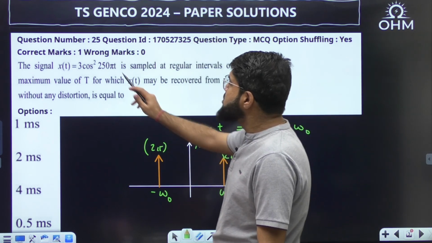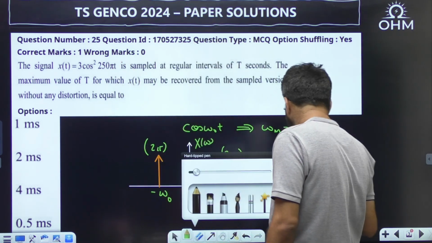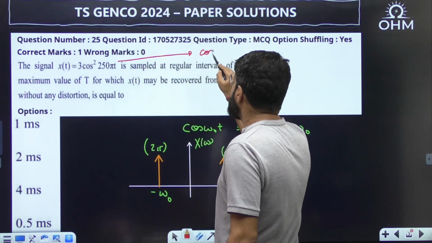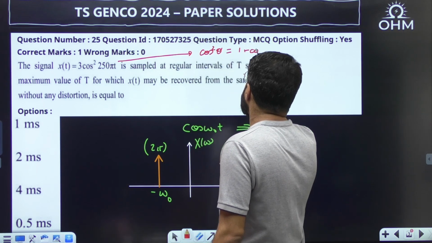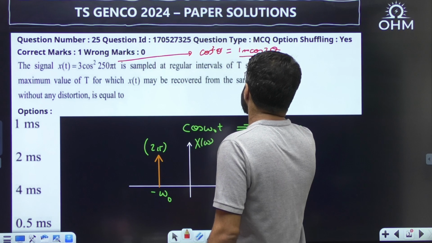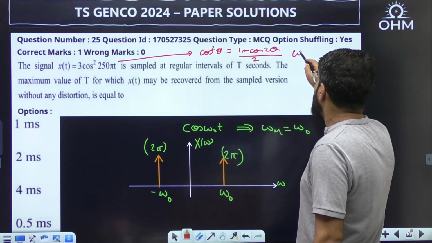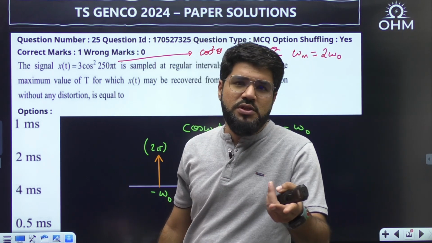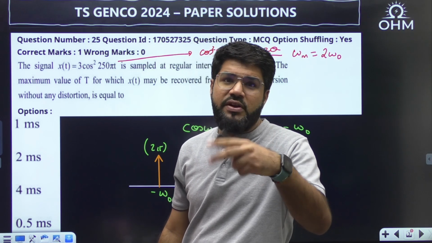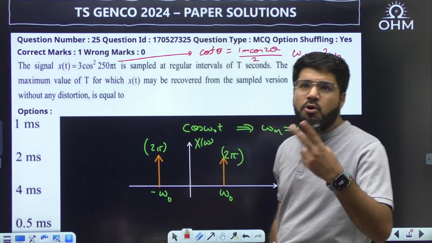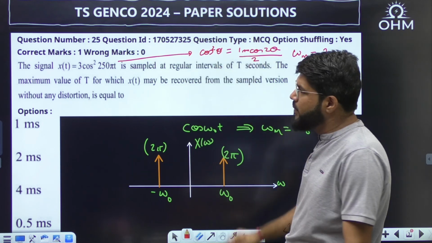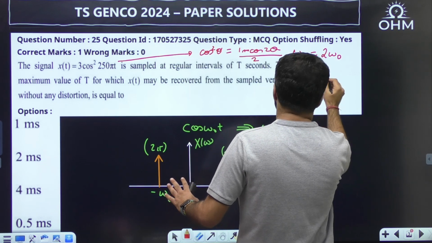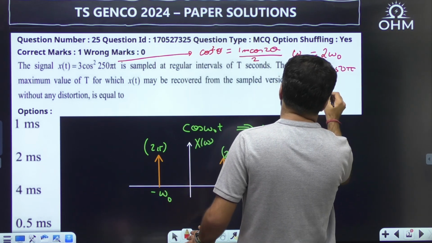Now for cos square, you can solve it by trigonometry, or you can apply a simple law. If you use the identity, cos square theta is (1 plus cos 2 theta) divided by 2, and in this case the highest frequency component becomes 2 omega naught. Or you can apply the bandwidth rule: whenever two signals are multiplied, the bandwidths are added, so the highest frequency component becomes 2 omega naught. Right now the highest frequency component is 2 omega naught, that is twice of 250 pi, which is equal to 500 pi.